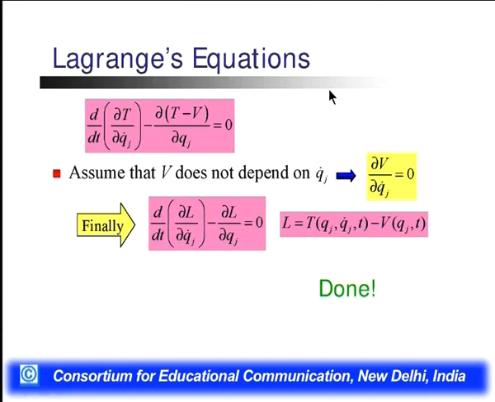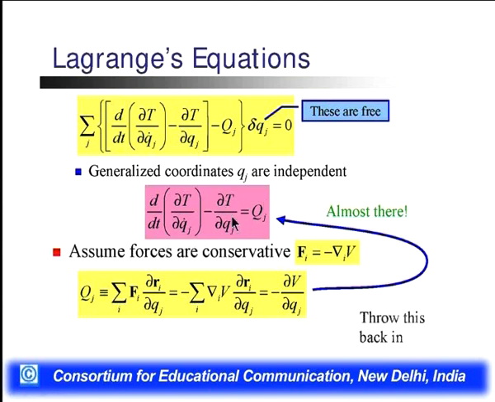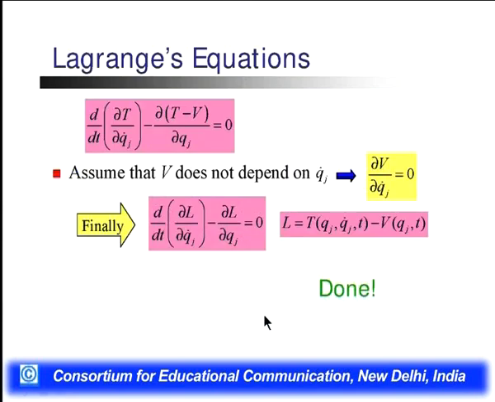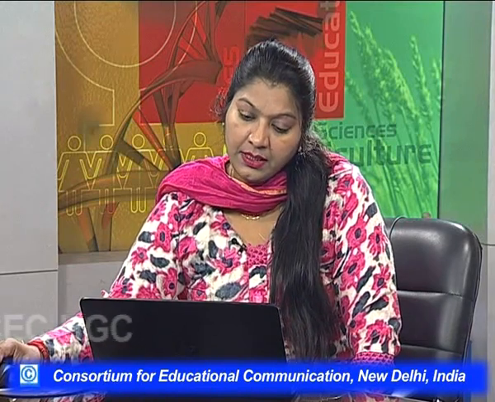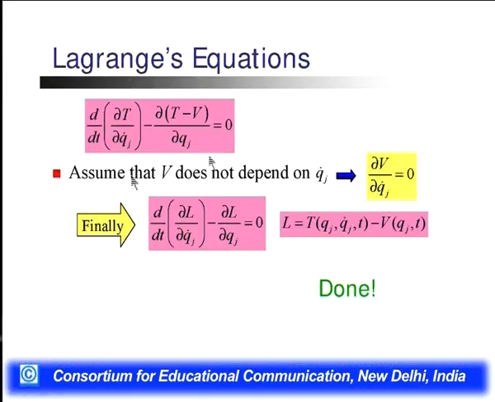So the Lagrangian equation now will become, we put this Qj value here, minus del V by del Qj. So we can write it as d by dt del T by del Qj dot minus del T by del Qj plus del V by del Qj is equal to 0. We assume that V does not depend upon the derivative of Qj.